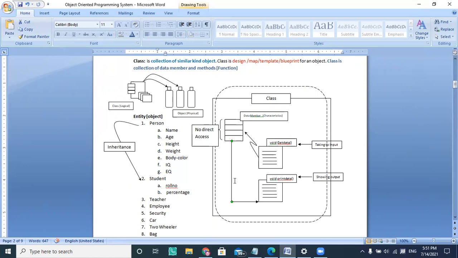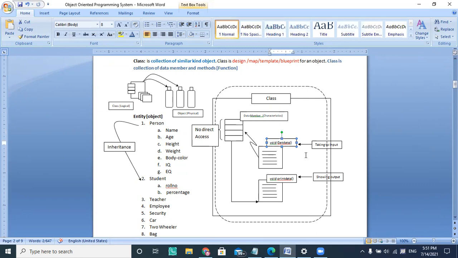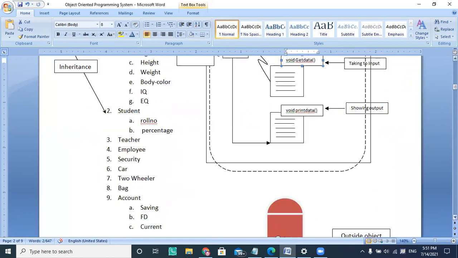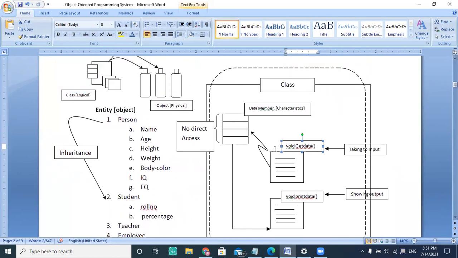So even if I'm outside the object, I can access the data which is not accessible directly, but I can access that data through some functions. Member functions. So here the accessing and initializations are taking place through some data. There is a function who is taking care of inputting data, a function like get data.